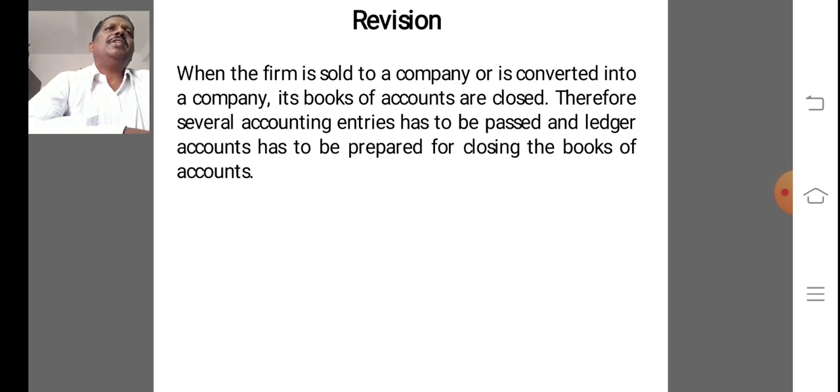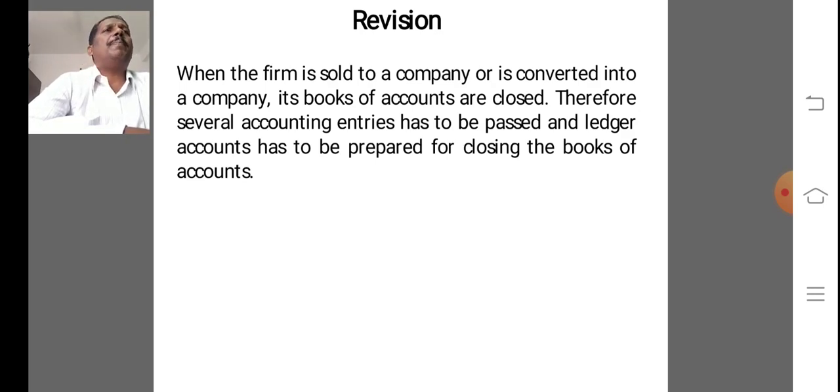So in realization account, we debit the realization account and credit all individual accounts one by one. You write one by one: the assets are debited to realization account at book value, and also all liabilities are transferred to realization at book value.